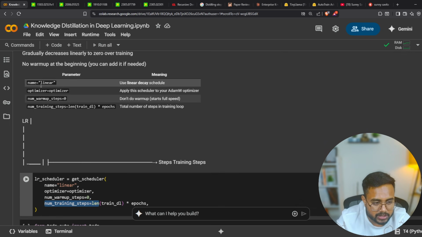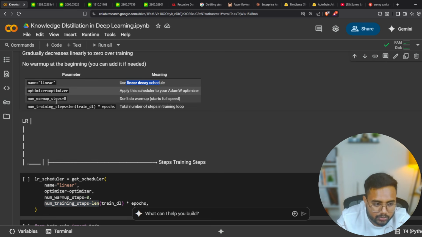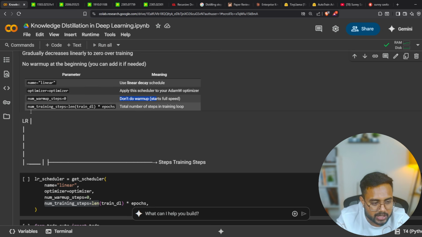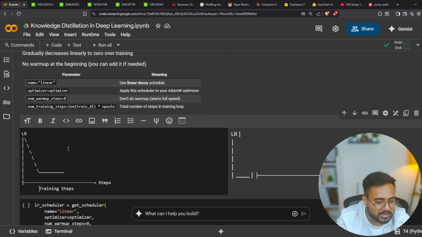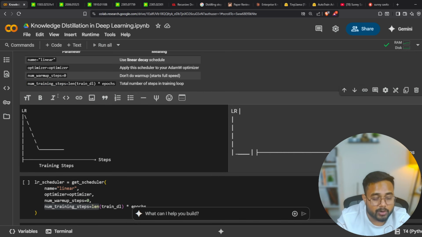So here are all the parameters. Name linear means use linear decay scheduler. Optimizer would be the AdamW. Num warm up steps: don't warm up, start with full capacity, means the highest learning rate. And here number of training steps, the total number of steps in the training loop. So the graph will look something like this, if we are talking about the learning rate and steps, right? The learning rate will be high at the first place, then it's going to drop linearly. You can clearly see inside this specific graph.